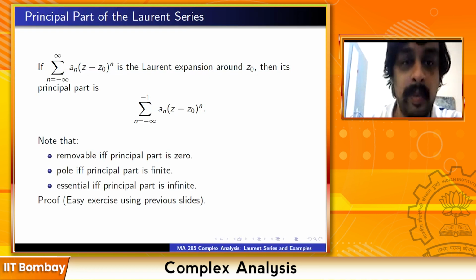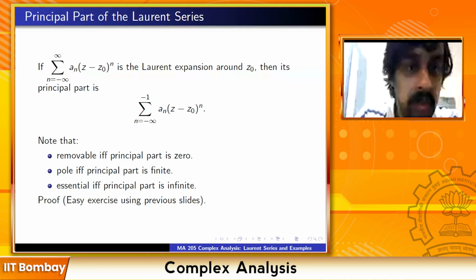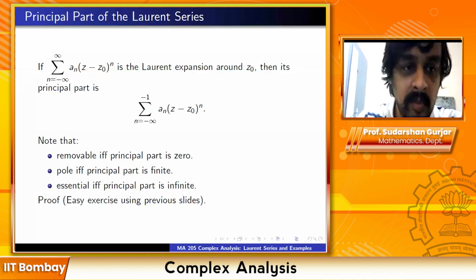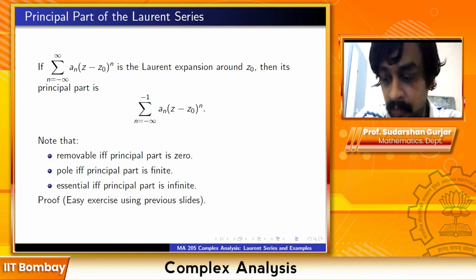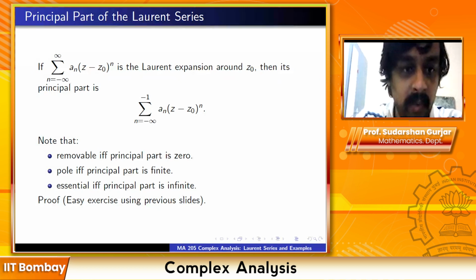And note that the singularity is removable if and only if the principal part is 0. This is obvious because if it's removable, then the function is holomorphic, and then the Laurent expansion coincides with the Taylor series expansion, and you have no negative terms. Secondly, it has a pole if and only if the principal part is finite, and it has an essential singularity if and only if the principal part is infinite.